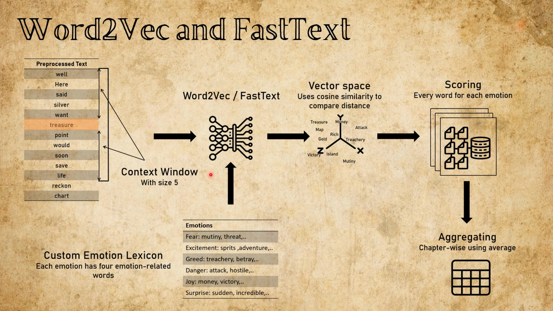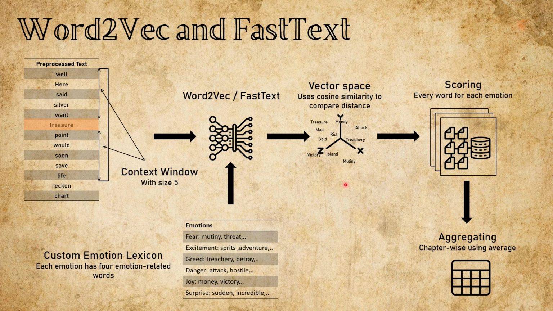The key difference between Word2Vec and FastText is that Word2Vec represents entire words as single units, while FastText builds a word's vector from subword components, allowing it to handle rare or unseen words more efficiently. Once fed into the model, every word, whether it's treasure, mutiny, or map, is projected into a high-dimensional vector space. Here, the magic happens. Using cosine